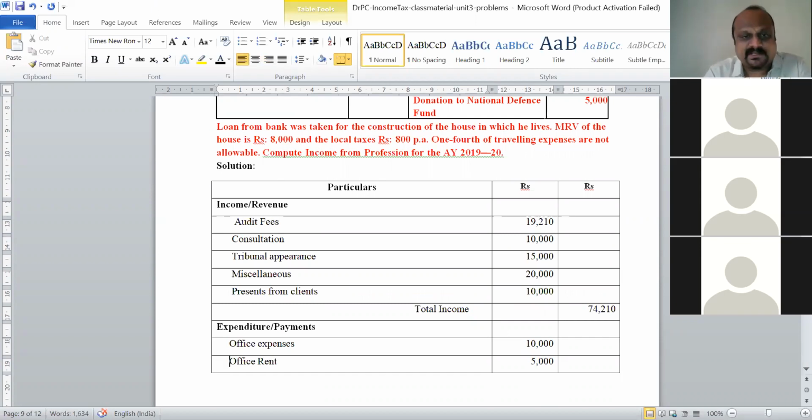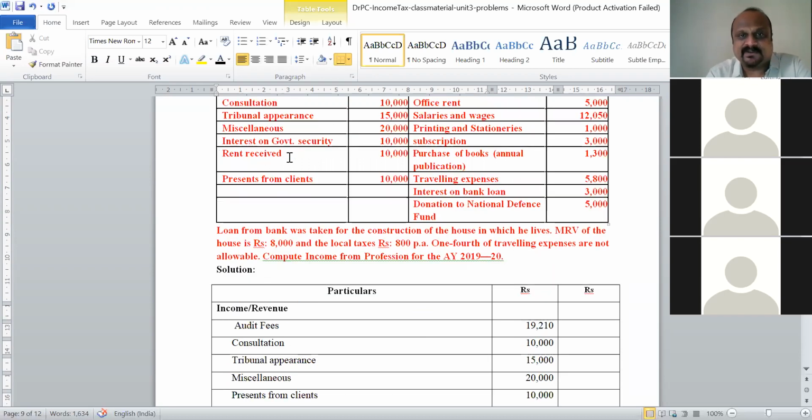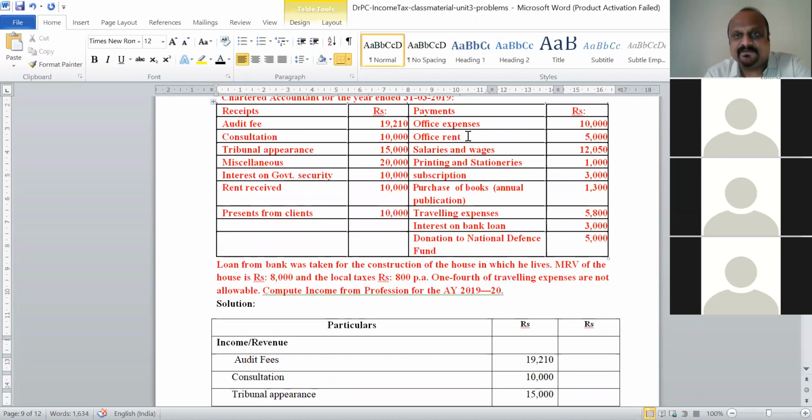So just for your information, supposing he receives rent, what you can see here is rent received. We are not considering this. Why? Because rent received goes to the head of income from house property. But we are considering office rent paid.